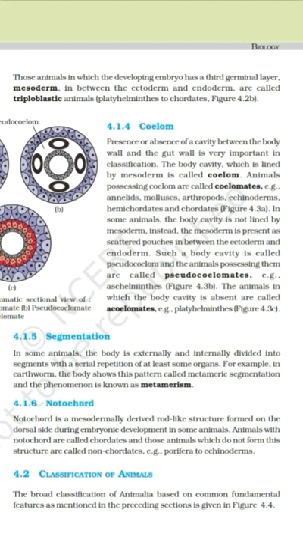Now notochord. Notochord is a mesodermally derived rod-like structure formed on the dorsal side during embryonic development in some animals. In some animals, a rod-like structure is formed on the dorsal side during the embryonic development, and that rod-like structure is called notochord.